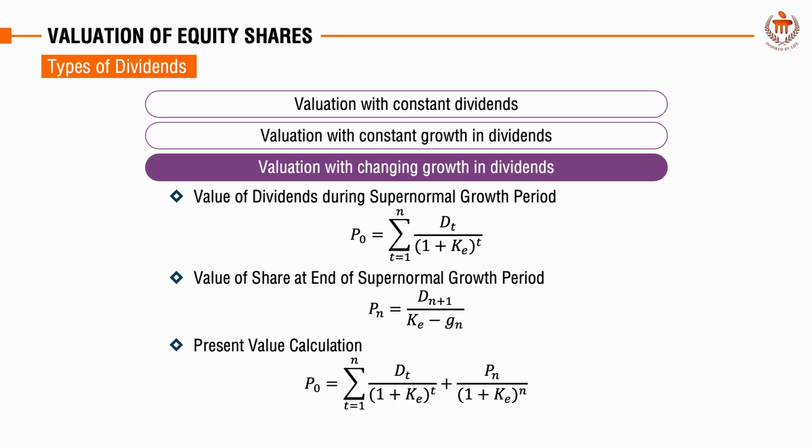Discount the obtained value of PN to present value by dividing it with 1 plus the required rate of return, which is KE, raised to the power of N. Finally, these values are combined to derive the share price today.